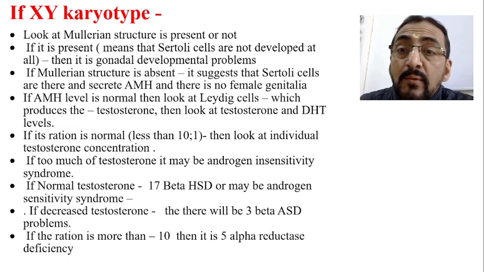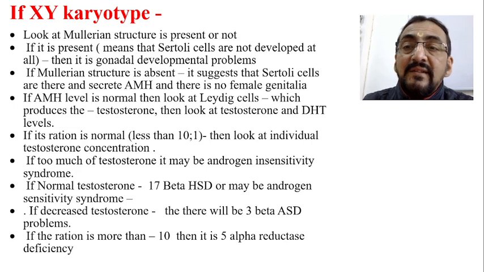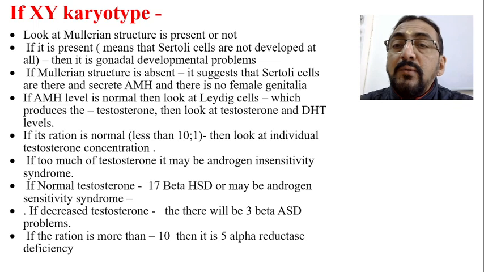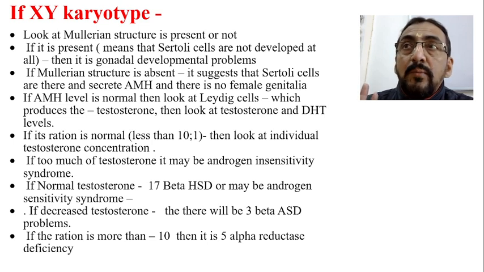But if the anti-Mullerian hormone level is normal, then you have to look not only at the Sertoli cells but also at the Leydig cells, because Leydig cells produce testosterone. If the AMH level is normal but the child still has ambiguous genitalia, the formation of Mullerian structures is excluded, but ambiguous genitalia is still there. So we need to find out the cause. Now go for the Leydig cells, which have to produce testosterone.